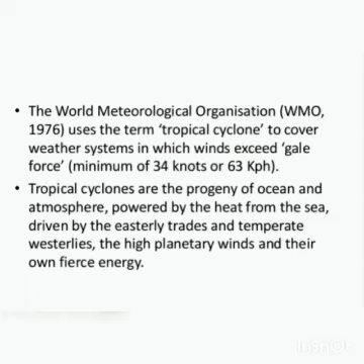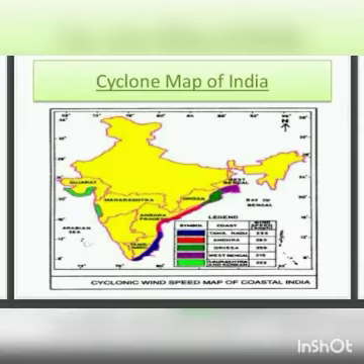A cyclone alert is first issued 48 hours in advance of the expected cyclone over coastal areas. A cyclone warning is then issued 24 hours in advance. This is done through cyclone warning centers of different regions.